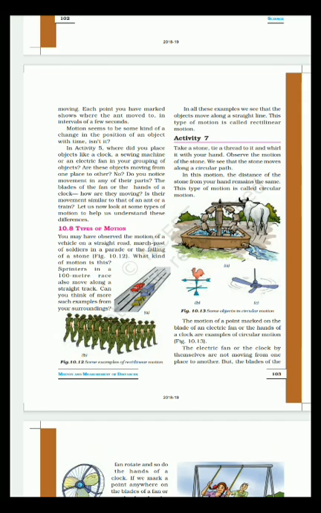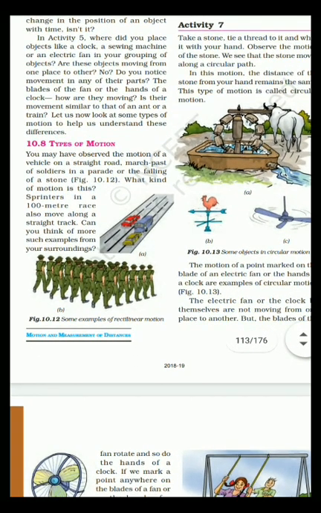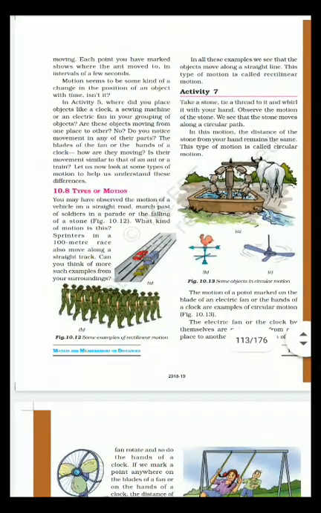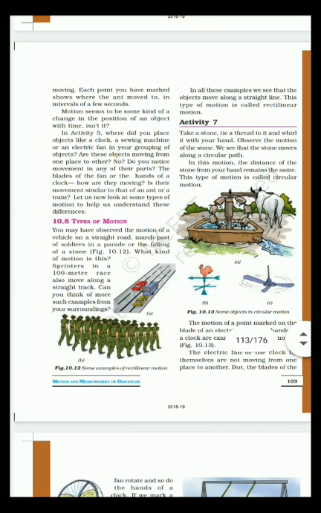Types of motion. Some examples of rectilinear motion are in figure 10.12. Some objects are in circular motion, which is round type. It is mentioned here that in this motion, the distance of the stone from your hand remains the same. This type of motion is called circular motion.